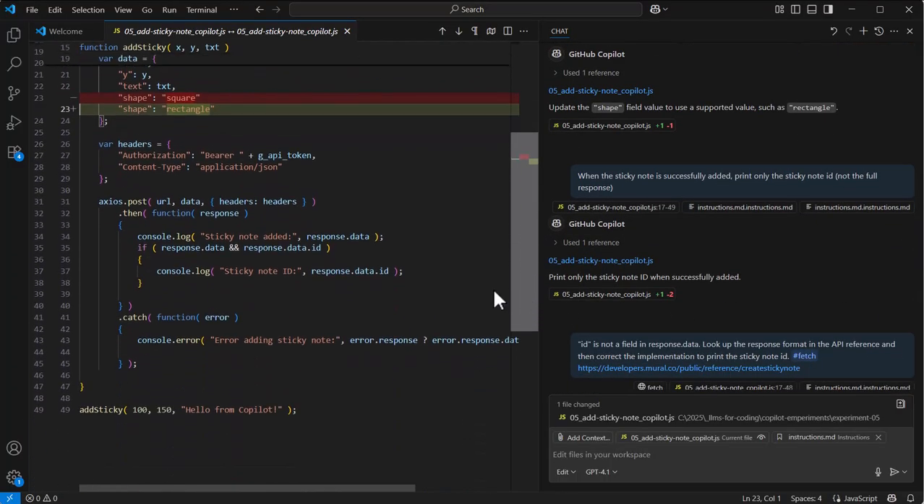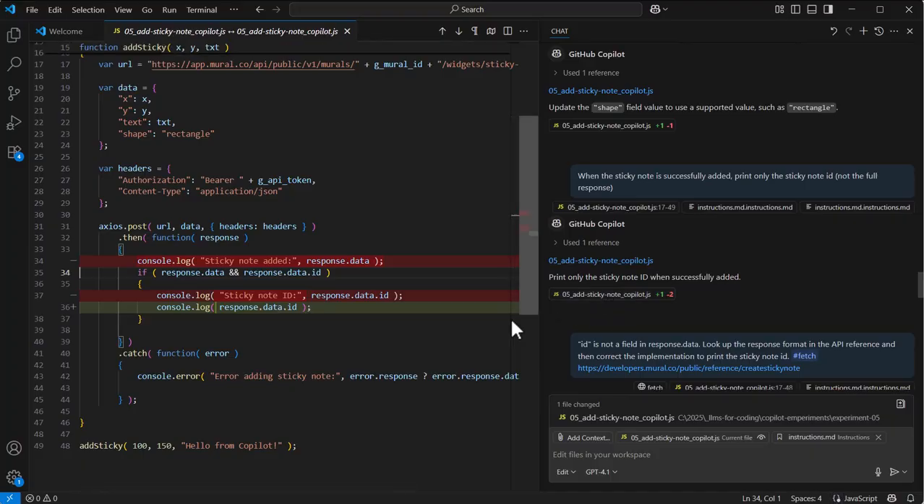Copilot's not helping me. So the next problem that I want to fix here is there's a print statement that's printing the whole data that's returned in the response. I don't want that. I want just the ID. So I prompt saying I want just the ID. And now it gets rid of these other print statements and it just prints response.data.id. I know from having used the REST API before that that is not what gets returned. This is the same problem we had from the read widgets experiment.